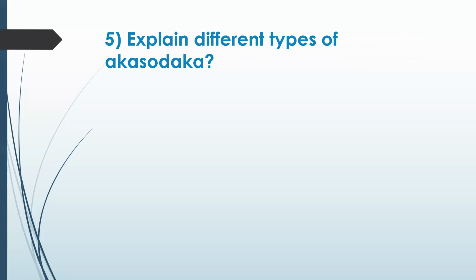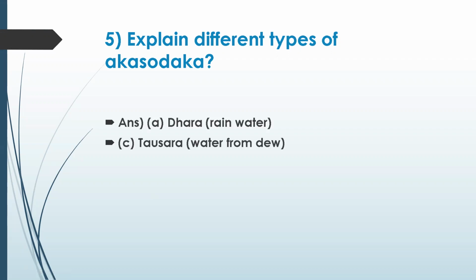Explain the different types of Akashodaka. Akashodaka is rain. Yes, that is correct. Akashodaka has Dhara, Taushara, Kshara, and Haima. One is dew, one is snow. Haima comes from the snow. Dhara is rainwater. Kshara, those Sanskrit words I don't remember.